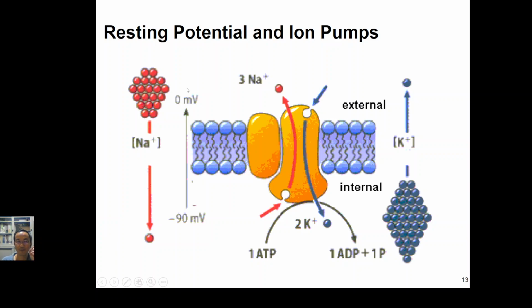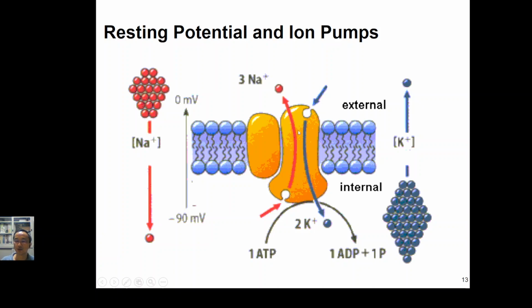Okay, we need to remember this word, depolarization. After that, potassium ions move out of the cell, and this process we call repolarization. The voltage will come back from positive millivolts back to minus 90 millivolts.